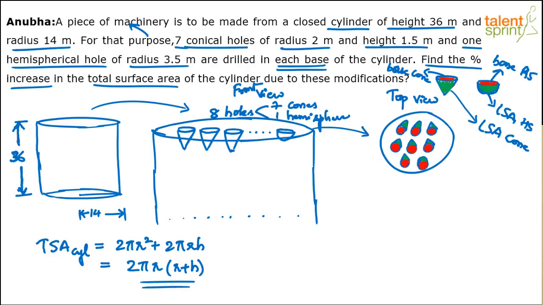So all that needs to be done to arrive at the final answer. Of course, if options were given, maybe some approximate calculation could have been done, but since options are not given, we'll have to do the complete calculation. So now I will start the real solution. This is just the understanding of the diagram. I'll start the real solution.